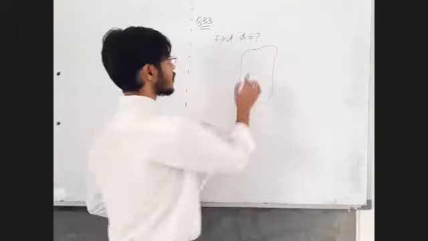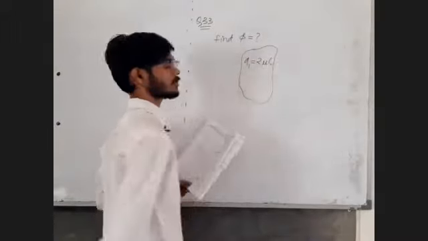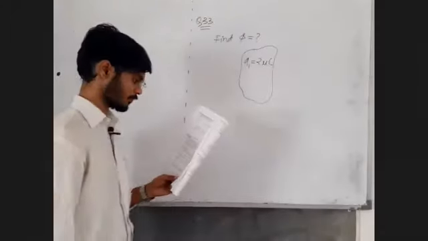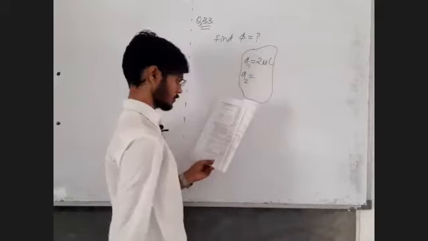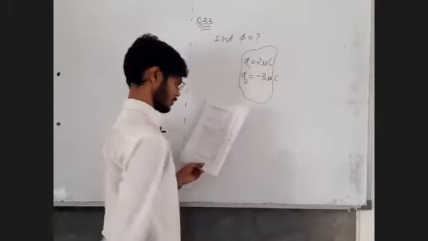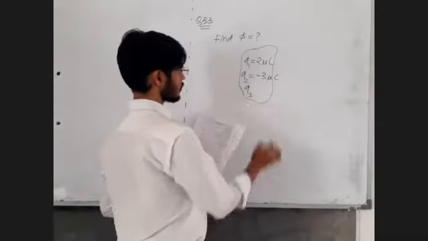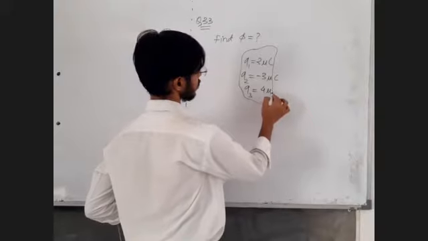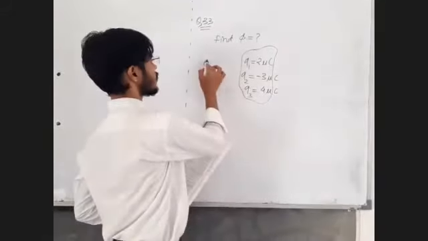Okay, Q1 is given 2 microcoulomb. See, the charge is generally given in the microcoulomb. Okay, Q2 is also given. It is minus 3 microcoulomb. Next, Q3, some another charge. It is equal to 4 microcoulomb. Next, Q4, it is outside the surface.